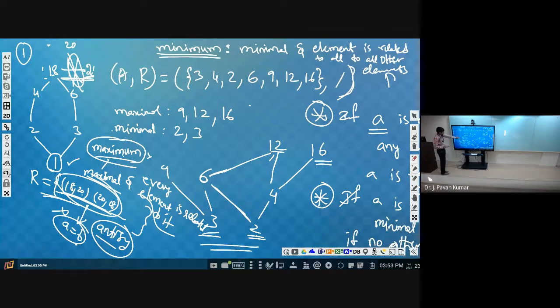So we have only one maximum element. There is no possibility to have multiple maximum elements. Similarly, only one minimum element will be there. Got it? Now the question is, if you consider this particular Hasse diagram, what are the minimal elements? Minimal elements are 2 and 3. What are the maximal elements? 9, 12, 16. What is the maximum element? Now in this particular example, what is the maximum element?